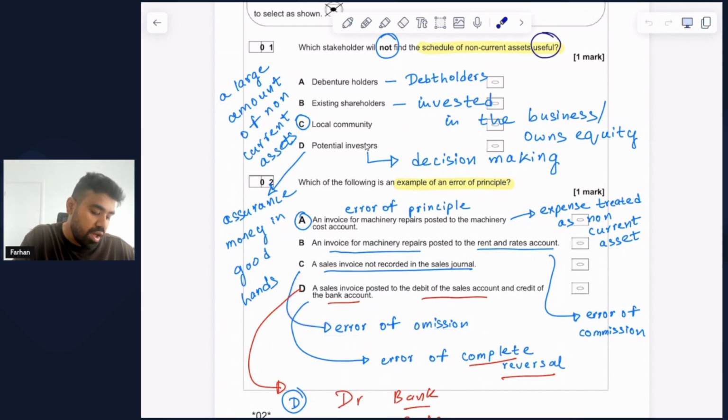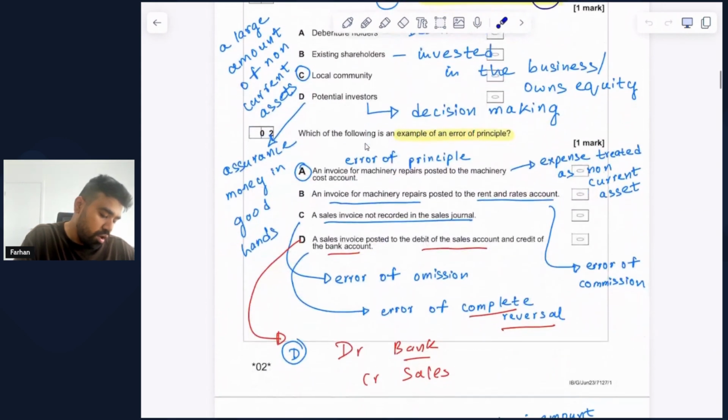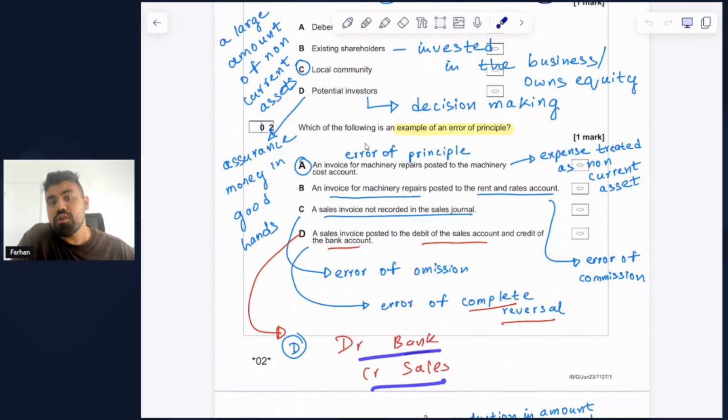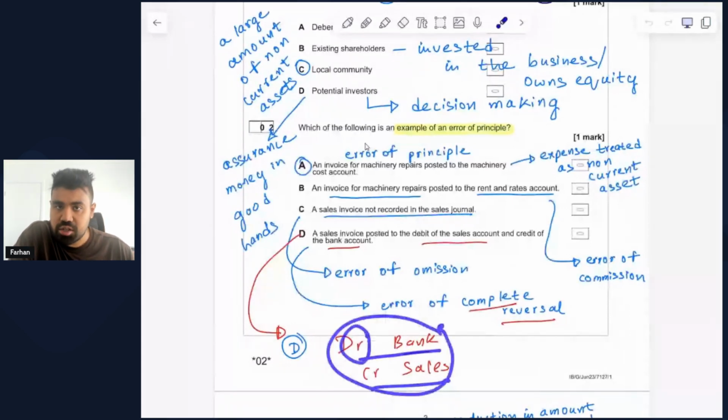Option number D, a sales invoice posted to the debit of the sales account and credit of the bank account. The correct way to record option number D would have been to debit the bank and credit the sales, because sales by default is credit. And when we make a sale for cash, your assets in the form of bank increases, and any assets when they increase would need to be debited. So this would have been the correct way to record this transaction.